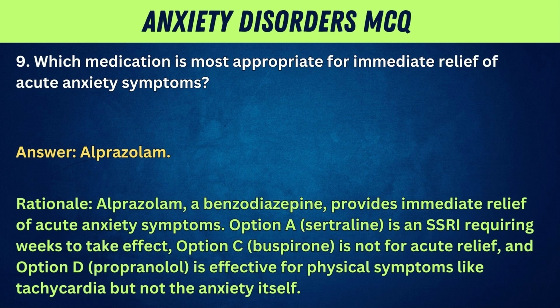Rationale: alprazolam, a benzodiazepine, provides immediate relief of acute anxiety symptoms. Option A, sertraline, is an SSRI requiring weeks to take effect. Option C, buspirone, is not for acute relief. And option D, propranolol, is effective for physical symptoms like tachycardia, but not the anxiety itself.